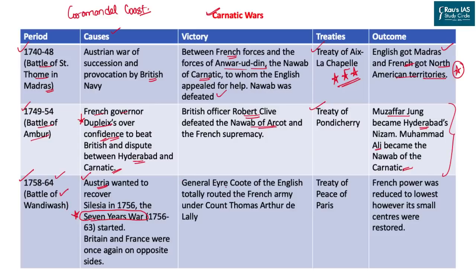In this, General Eyre Coote of England completely defeated the French army which was under Thomas Arthur. And this was the end of this war and also of the Carnatic Wars. And at the end, the Treaty of Paris was signed between both these powers. The French were reduced to the lowest level, as we have discussed, only 4 centers in India.